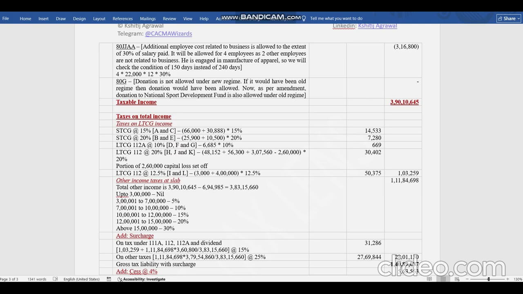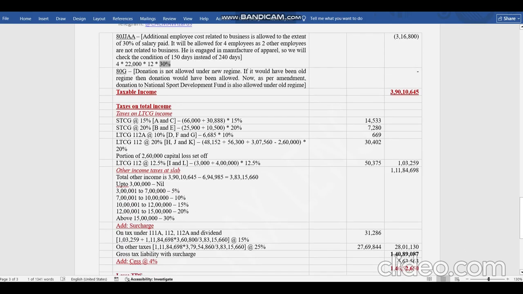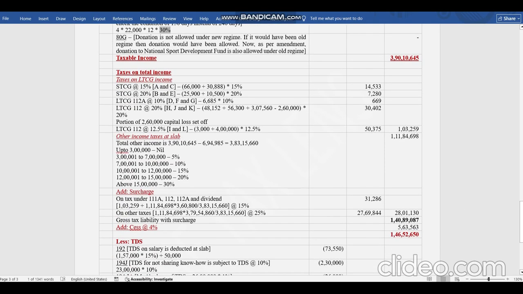So full amount can be claimed by the assessee, Mr. A. 30% of the full amount paid by him can be claimed. So for 4 business employees, 22,000 was paid for 12 months and 30% is claimed by him. So 3,16,000 can be claimed. 80G is already discussed. So taxable income will be 3 crore 90 lakh 10,645 after these deductions under chapter 6A.